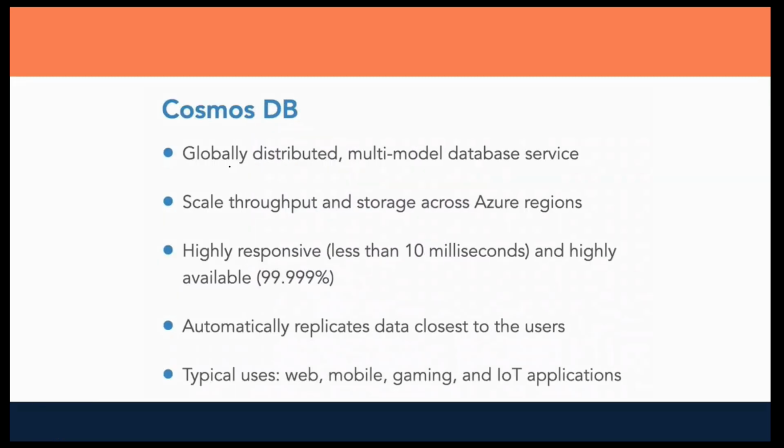Cosmos DB, which is a globally distributed multi-model database service, scales throughput and storage across the Azure regions. This is the high availability. It automatically replicates data closest to the user. That means, let's say if you have a user over here, you have taken the Cosmos database service.